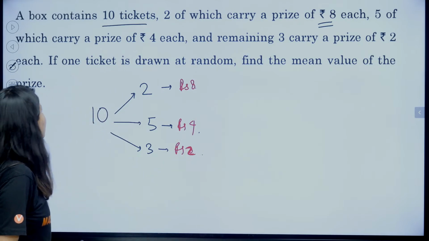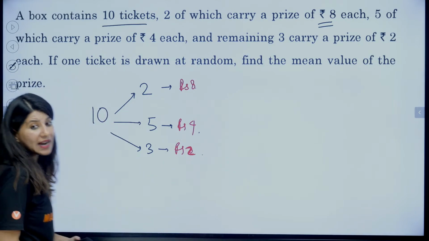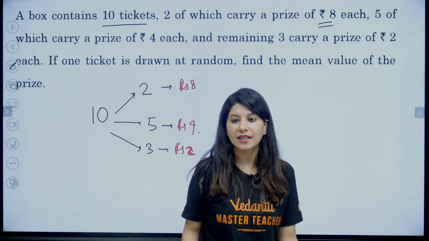What we are looking for is the mean value. This is from random variable.